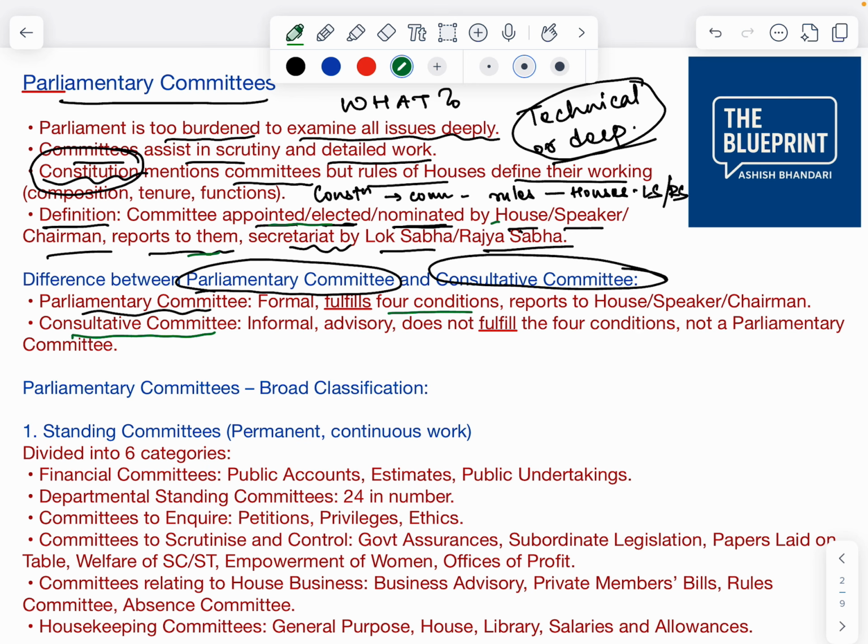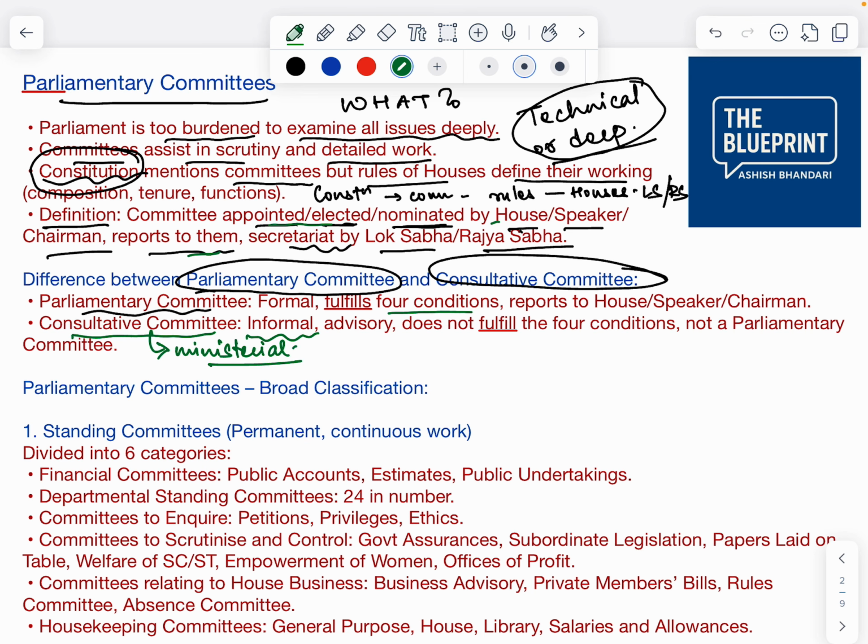It is an informal body, a kind of ministerial body. Under one ministry there is one consultative committee, so it is a ministerial committee, not a parliamentary committee. This you have to remember.